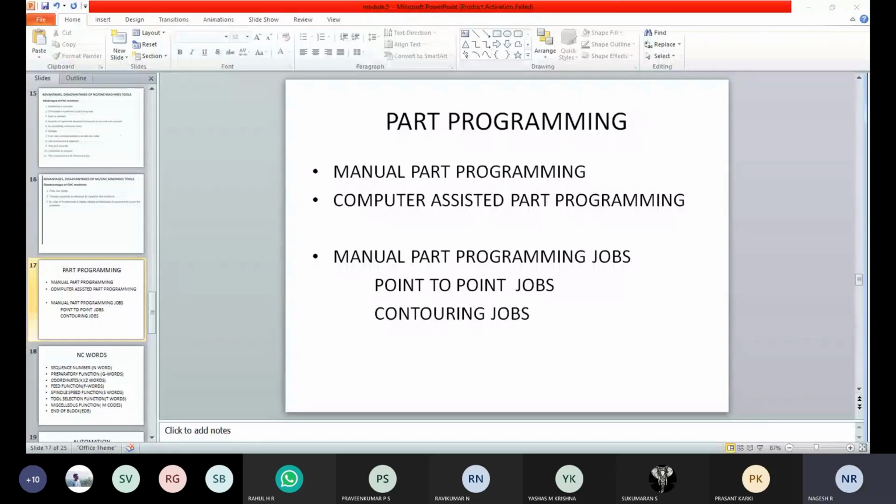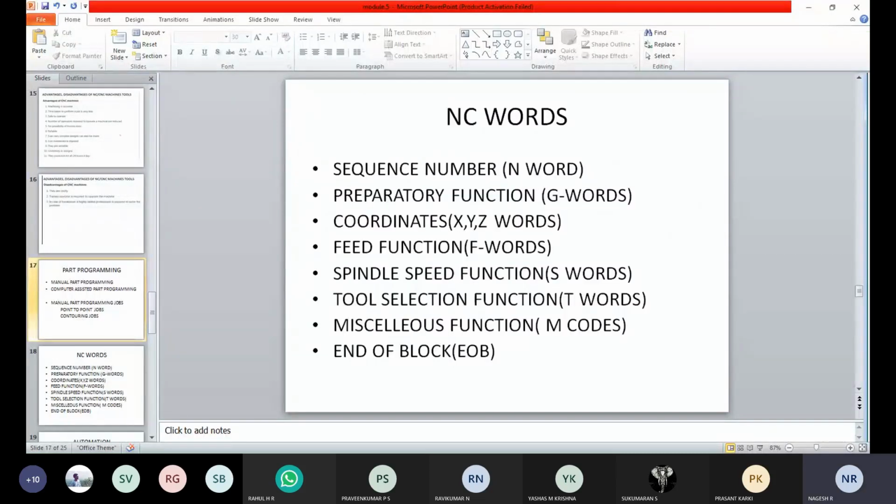Next, I am saying we are writing a program. How are we writing the program? I am saying I am writing a manual program. So what sort of manual program? Can I just write that a tool has to go there and do the operation? What kind of instruction should be given to the machine? That is very important.